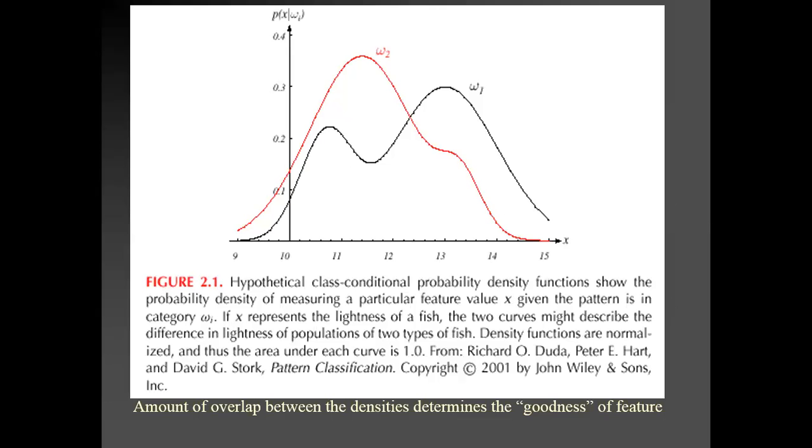This is the curve which shows your class conditional density curves. One is shown by W2 and one is shown by W1. The black graph is for sea bass and W2 is for the salmon fish. Here you can see the difference between the lightness function for both fishes. So what we are doing is measuring the relative patterns, and we are combining this observation with the a priori information.